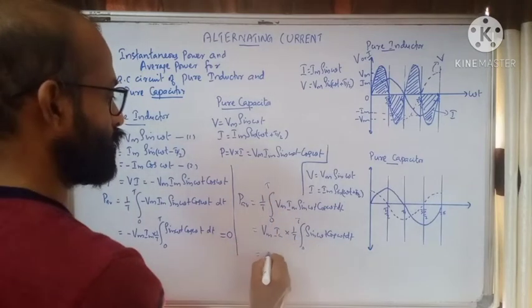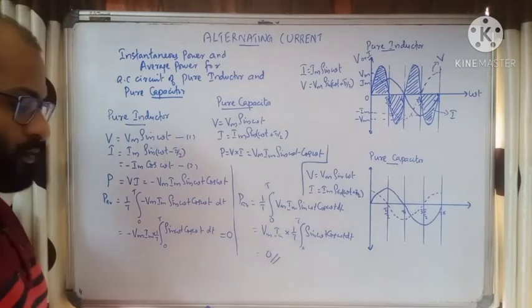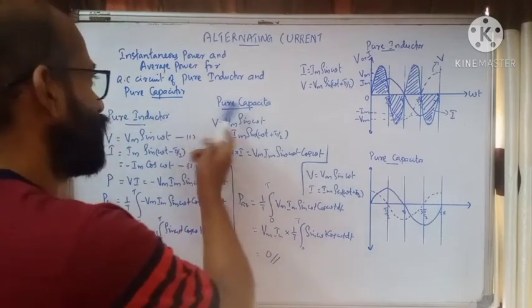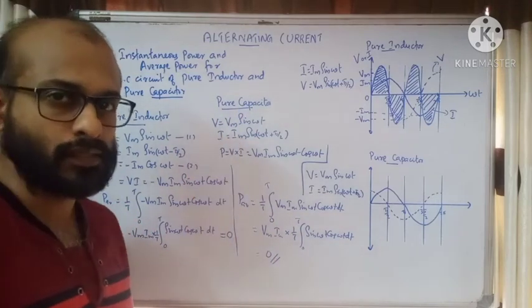So what will be the average power? It will be 0. So the average power in the case of pure capacitor also will be 0. So in both cases we can see the current is called a wattless current.